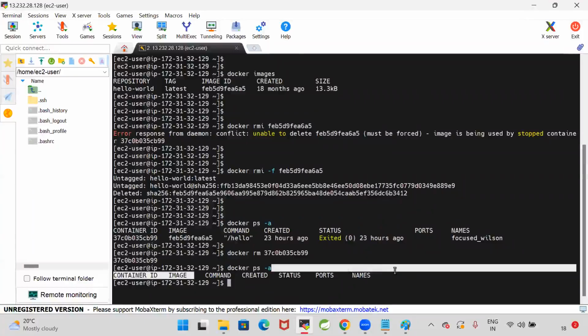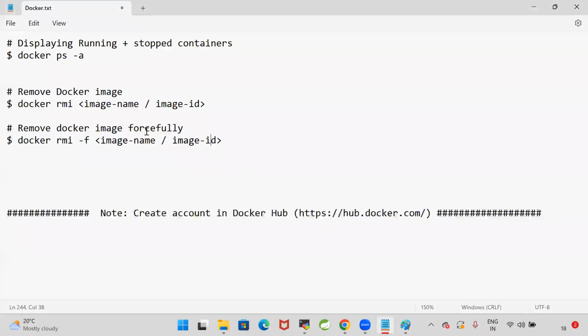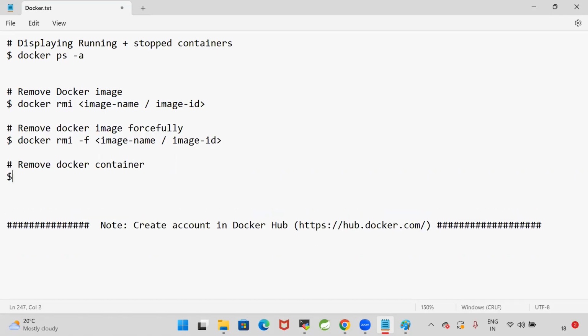Now there are no stopped containers either. To remove the image, we will use rmi. To remove the container, we will use the rm command. Remove Docker container: the command is docker rm container ID.